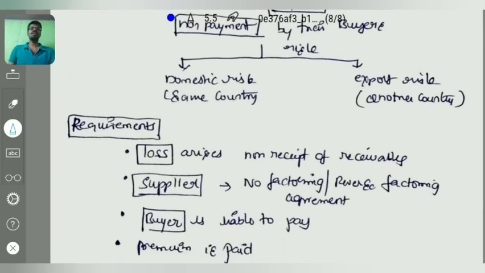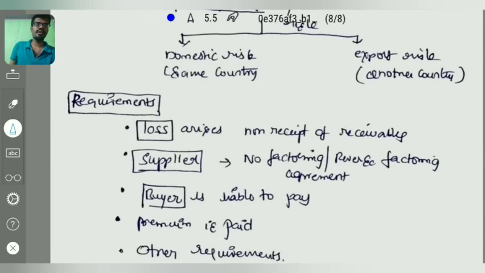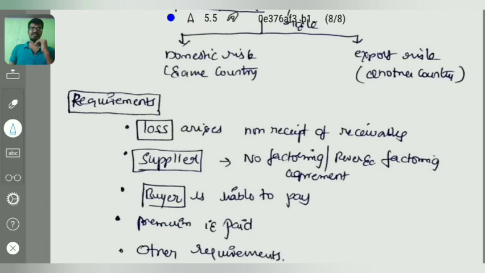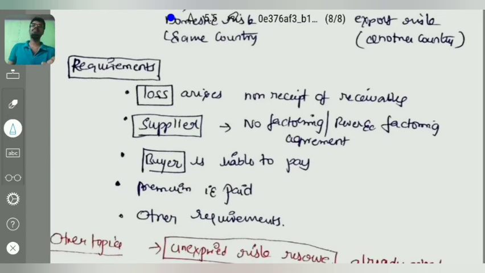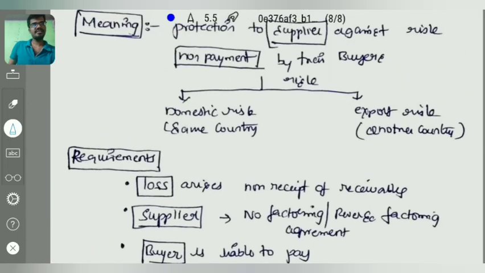What are the requirements for trade credit insurance? The loss arises from non-receipt of receivables. For example, the loss must arise to the supplier on the basis of non-receipt of receivables. The supplier shall not enter into any factoring agreement or reverse factoring agreement, and the buyer must really be liable to pay the amount. Then the premium is paid by the supplier to the insurance company. Any other requirements, right? This is trade credit insurance.